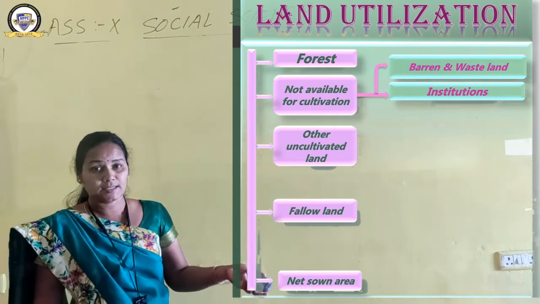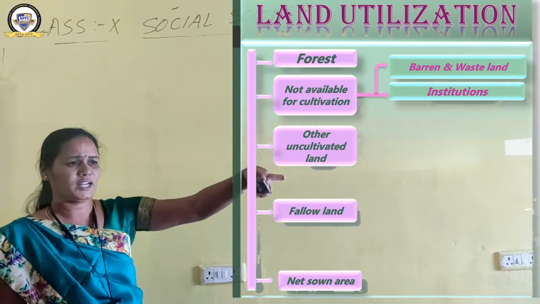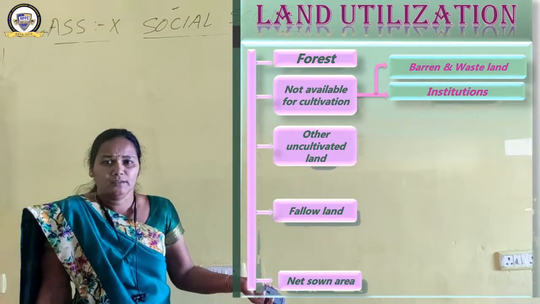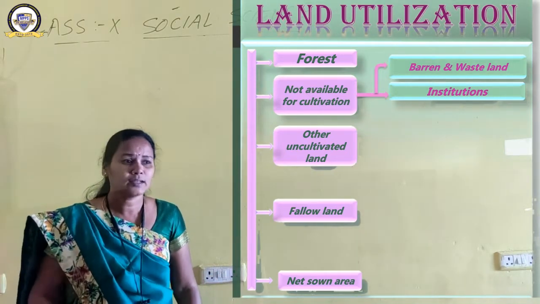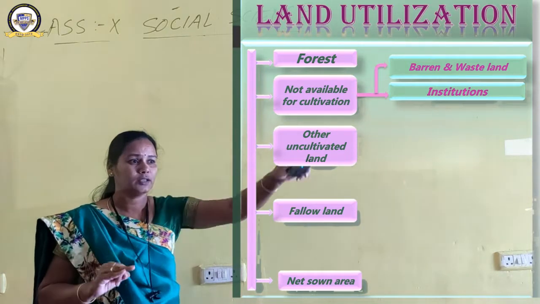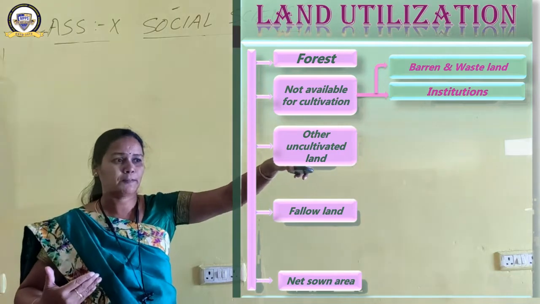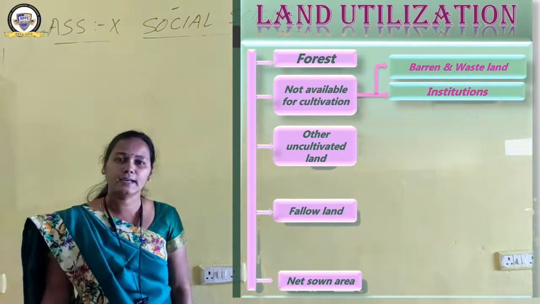Bus stands are there, industries are there, factories have been established. For these constructional activities, we have used some land, so that land is not available for cultivation. That is the second category. First one is forest, second one is land not available for cultivation. It has two headings or two subparts. What are they? Barren and wasteland and institutions.